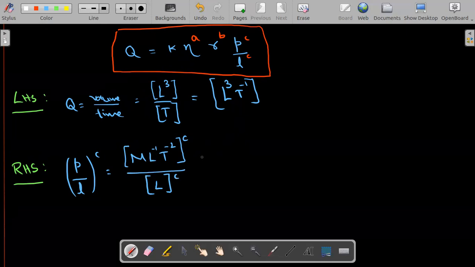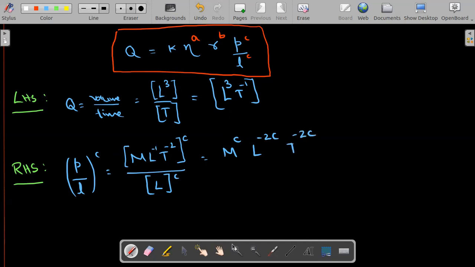So if we correct it, we'll be able to say that M power c, L power c, and since it is divided by length, it becomes L power minus c. This is already minus c, so L power minus 2c, T power minus 2c. This is the RHS side, one by one I'm writing.